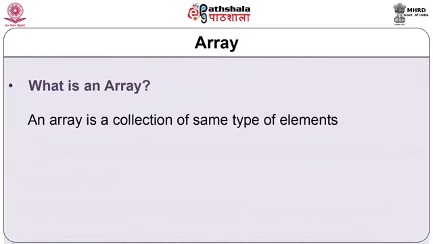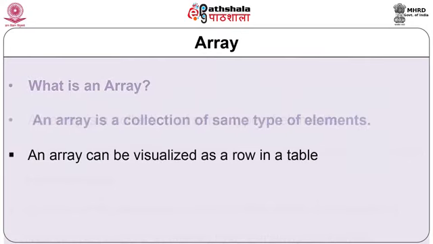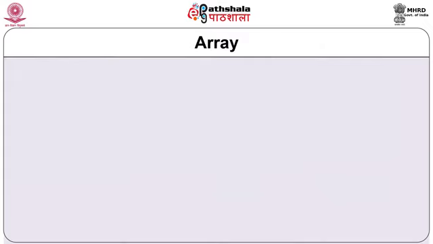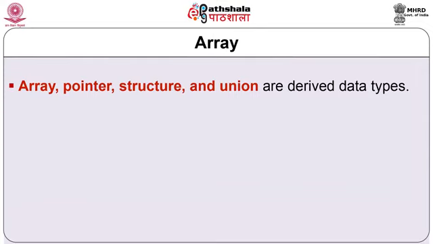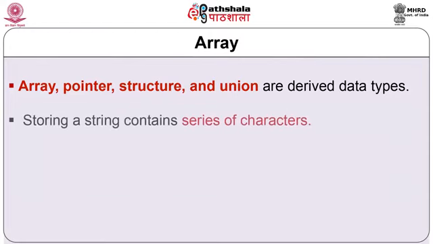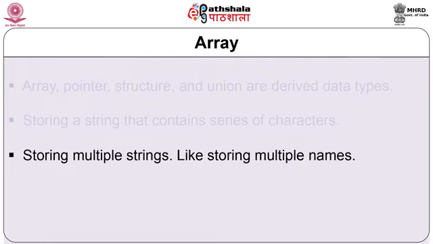An array is a collection of the same type of elements which are sheltered under a common name. An array can be visualized as a row in a table whose each successive block can be thought of as memory bytes containing one element. We have also seen different data types where array, pointer, structure and unions are seen. An array can be used for storing a string that contains a series of characters, like storing a name in memory. An array is also used for storing multiple strings, like storing multiple names.